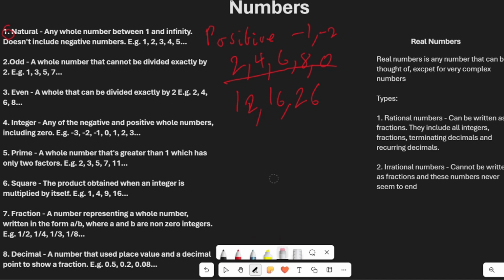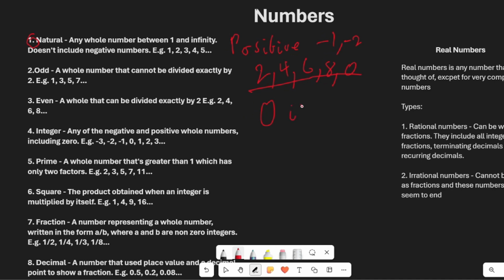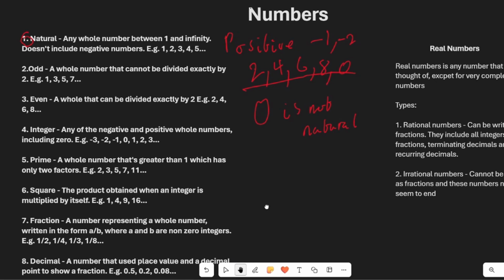Aside from that, we go on to integers. Integers are negative or positive whole numbers. This is different from natural numbers, as integers contain both positive and negative. As well as this, take note that 0 is not a natural number, because it cannot be counted as either positive or negative.